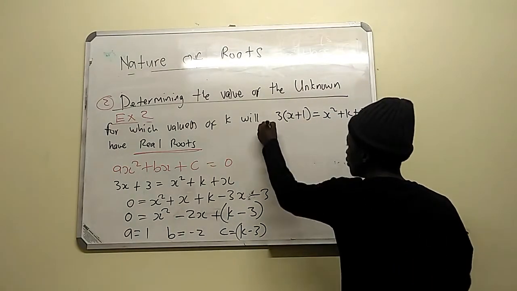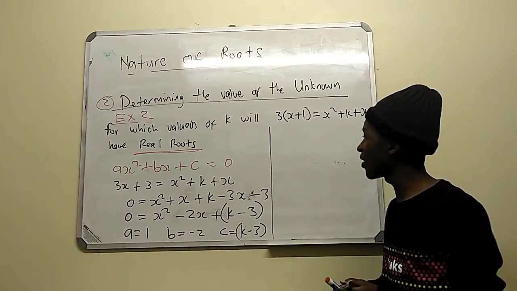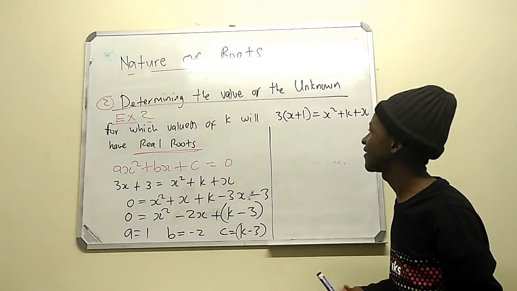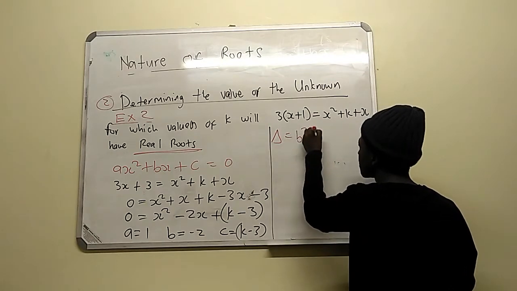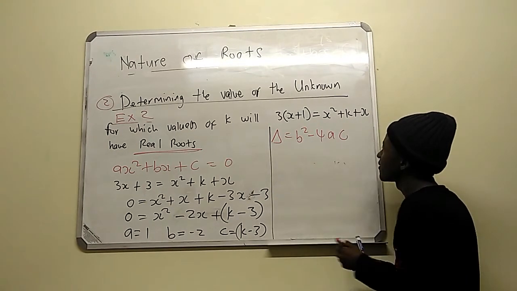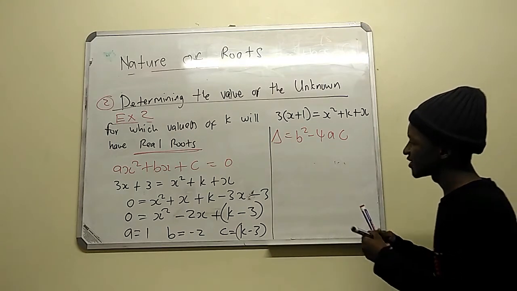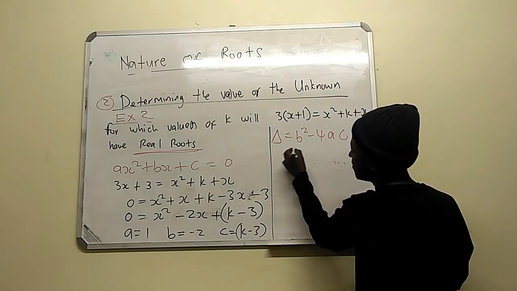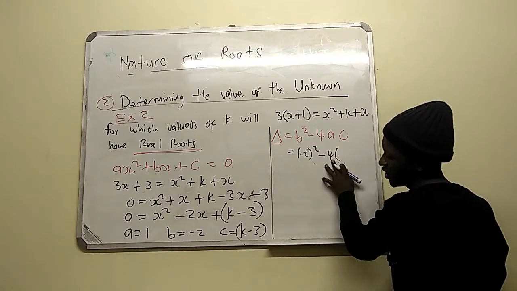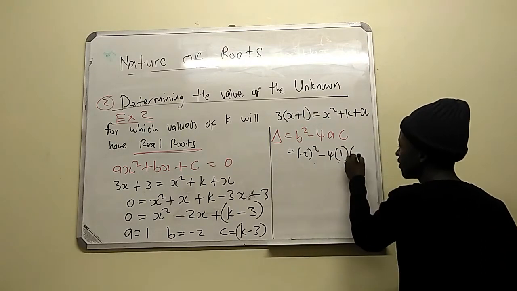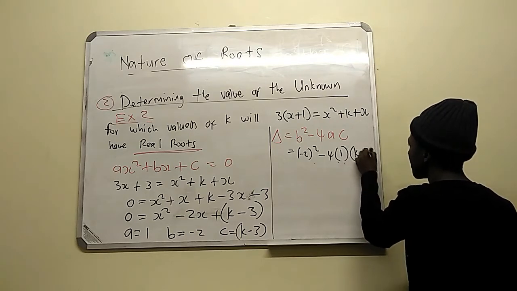So now, to discuss the nature, I have to get my delta first. So you have to find your delta. The delta is equal to b squared minus 4ac. So now I can substitute. What is the value of b? b is minus 2, squared, minus 4. What is the value of a? The value of a is 1. What is the value of c? It's just k minus 3.